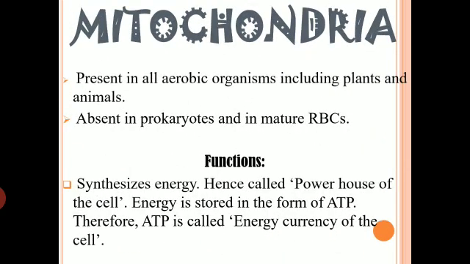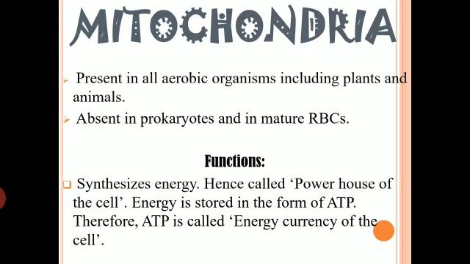So the first organelle which we are going to talk about is mitochondria. Mitochondria is basically associated with energy synthesis. It is the site for energy formation, and it is present in all aerobic organisms. Aerobic organisms means organisms which need oxygen for their survival. So mitochondria is present in all kinds of aerobic organisms, including plants and animals. That means in our cells, in plant cells, in protozoan cells, the mitochondria is present. So we all consist of mitochondria in our cells.